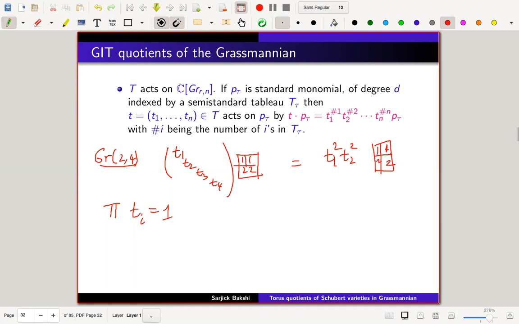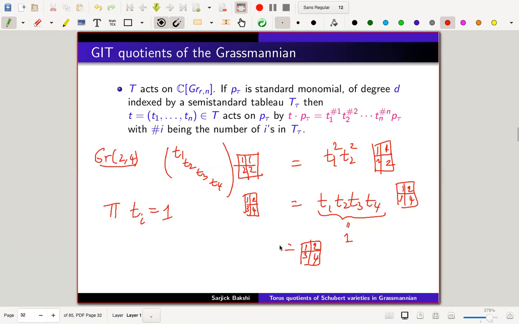Then suppose I take the tableau 1, 2, 3, 4. Then it will be t1 t2 t3 t4 times the tableau 1, 3, 2, 4. Now note that this product is 1 because we are in SL4, so T dot 1, 3, 2, 4 is just 1, 3, 2, 4.